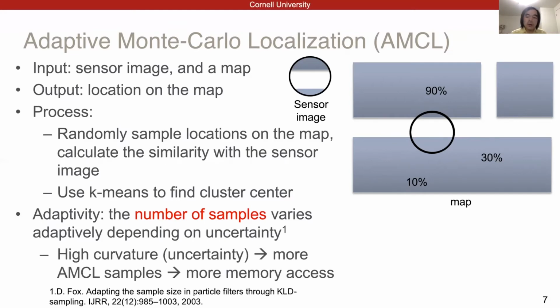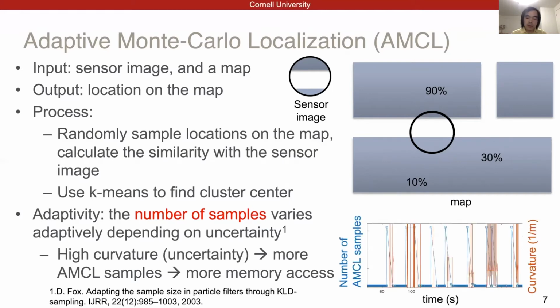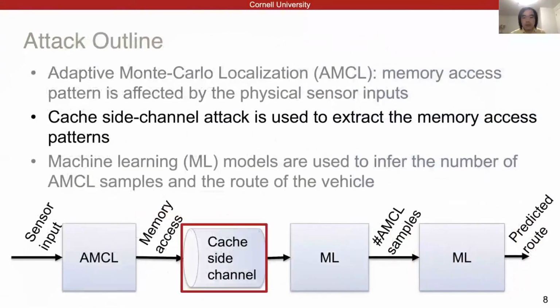Empirically, there is more uncertainty when the vehicle is turning. Thus, as shown in this figure, the number of samples in the blue line and the trajectory curvature in the orange line, as a function of time, are correlated. With more samples, there will be more memory accesses, which can be inferred by the cache side channel attack. Let's see how we use the cache side channel attack in our work.